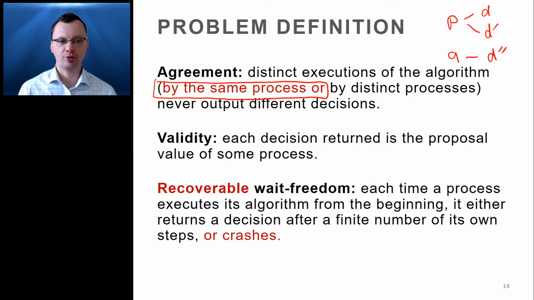This claim is straightforward to prove, and a proof sketch is illustrated in the top right corner of the slide. Suppose that one process P outputs different decisions D and D prime. All we have to do is wake up a second process Q, wait until it outputs a decision D double prime, and then we are guaranteed that Q disagrees with at least one of P's decisions.